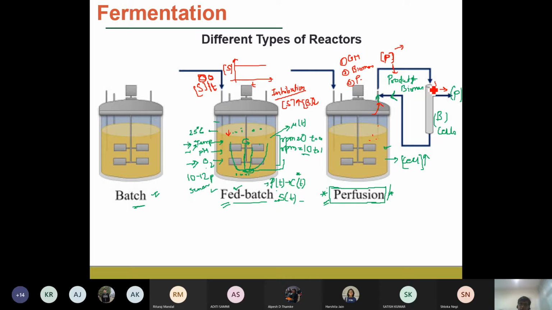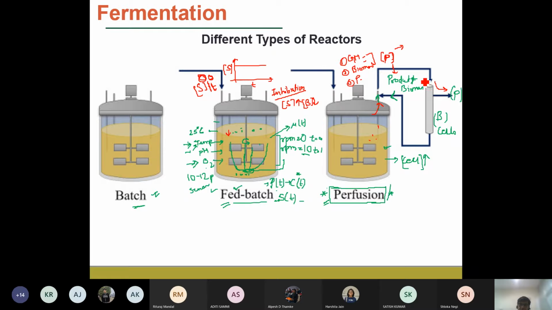So what we do is we remove the product, and whatever remains, the media components and the biomass, is returned back to the cells, to the reactor, right? So that the overall biomass concentration and the growth media components remain the same or increase. For example, the growth media component will remain the same, but the biomass concentration, that is the cell concentration, will increase with time. So this is very basic.